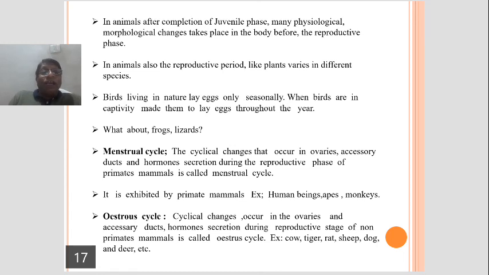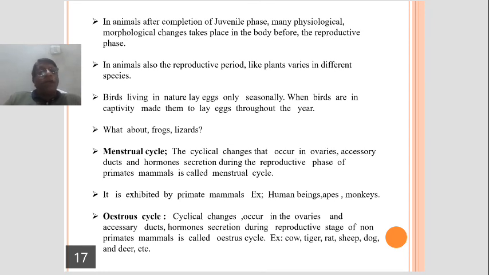What is estrus cycle? Cyclical changes that occur in the ovaries and accessory ducts, and hormone secretion during reproductive stage of non-primate mammals. Very important point: non-primate mammals is called estrus cycle.